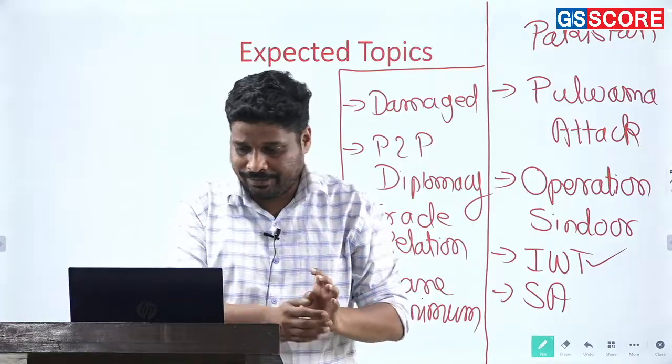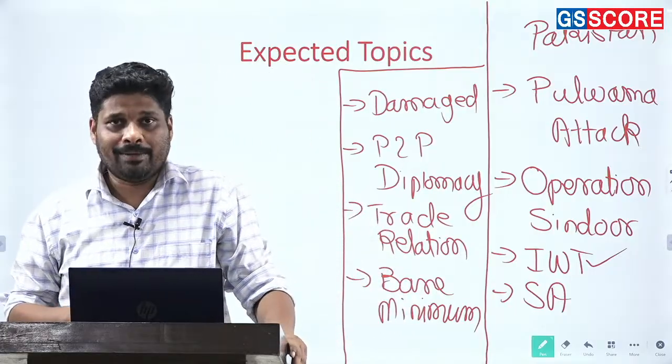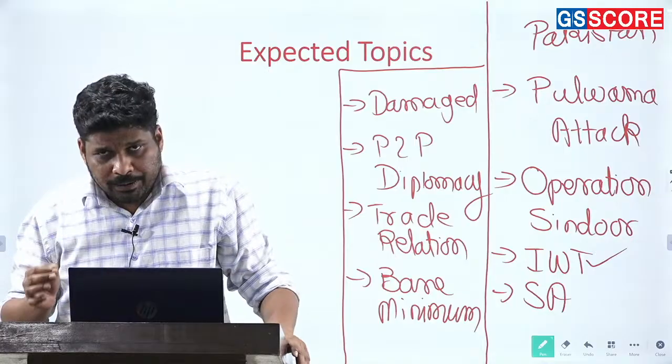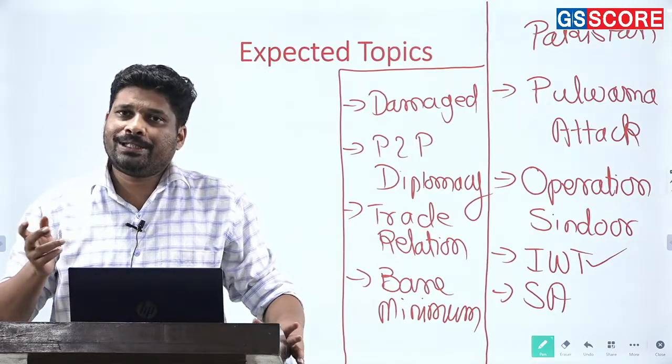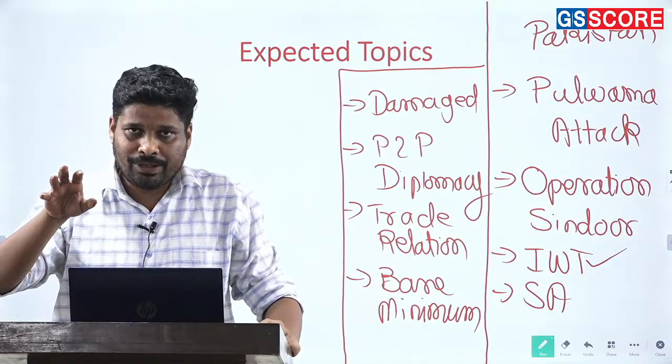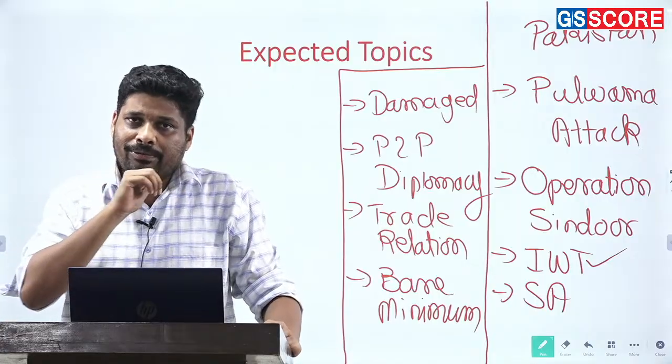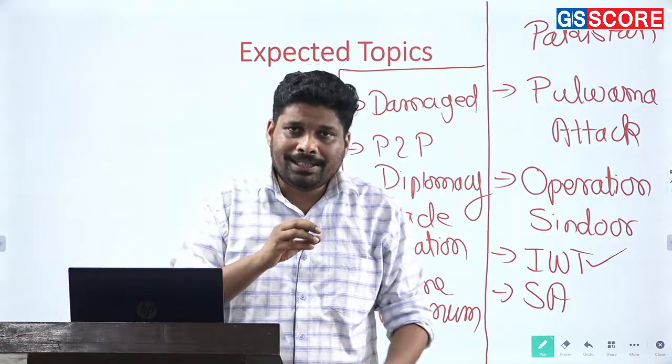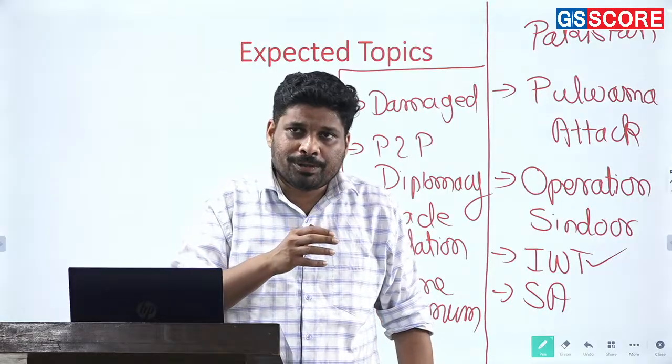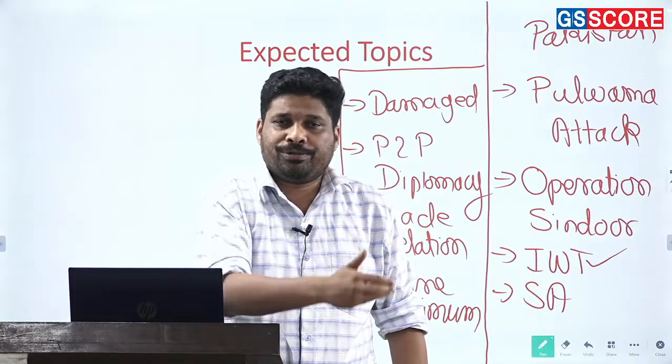Okay, with respect to the Indus Water Treaty, it has to be mentioned that India becomes well within its right to utilize provisions for the purpose of restricting the flow of water into Pakistan.